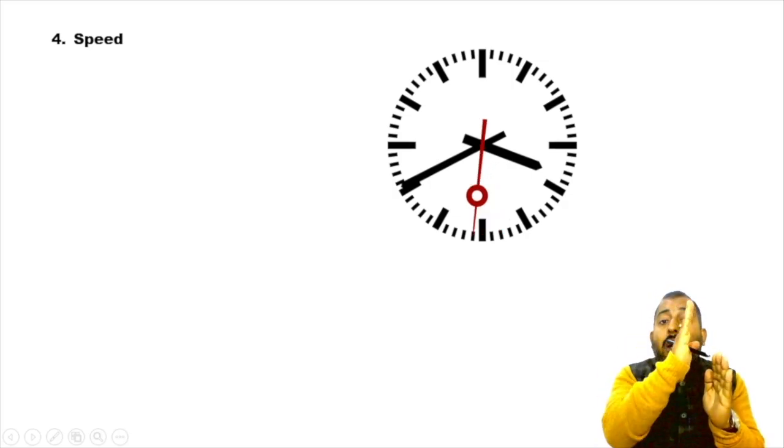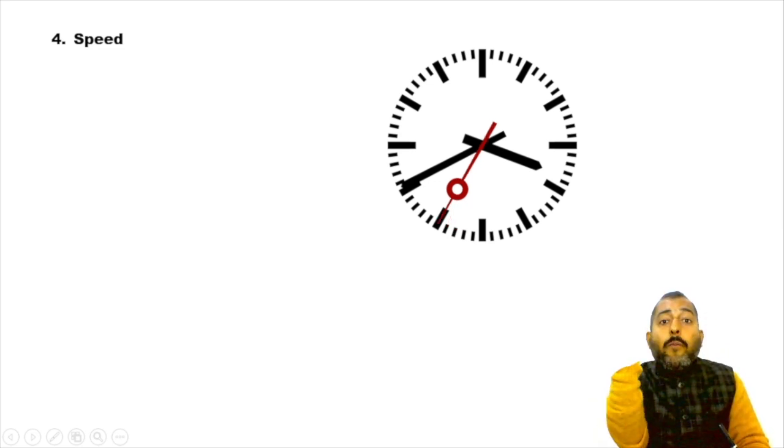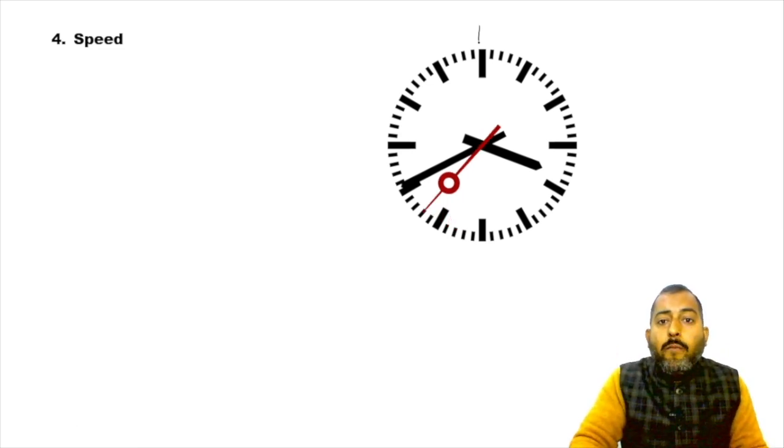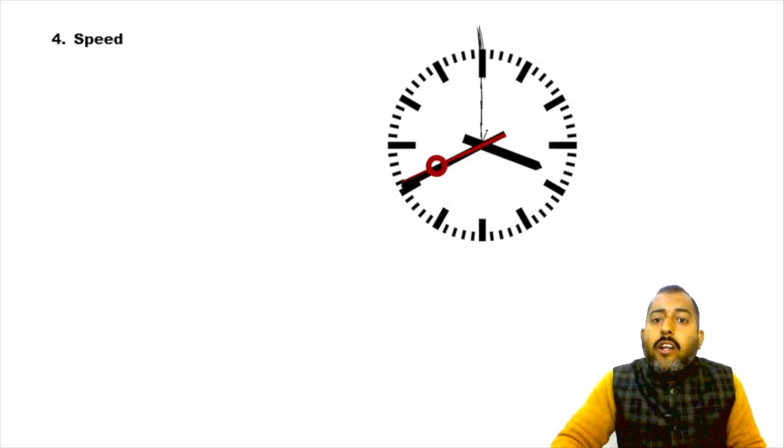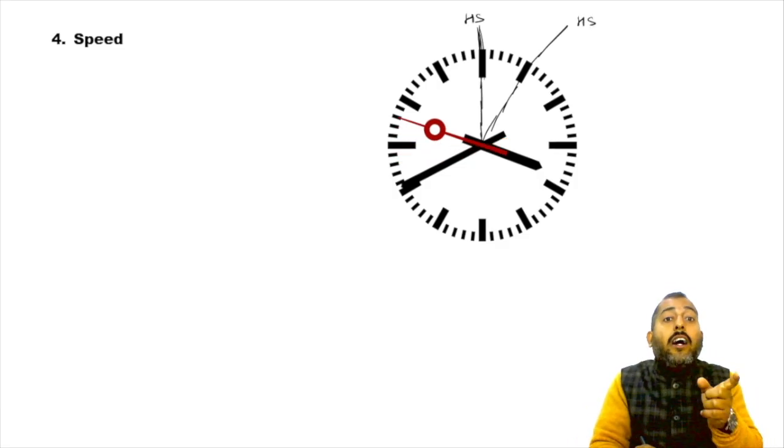Then after how many minutes will our hand point towards 1? Assume our hand is pointing towards 12. So after how many minutes will our hand point towards 1? We all know our hand will take 60 minutes.